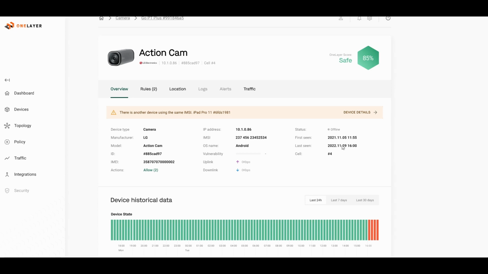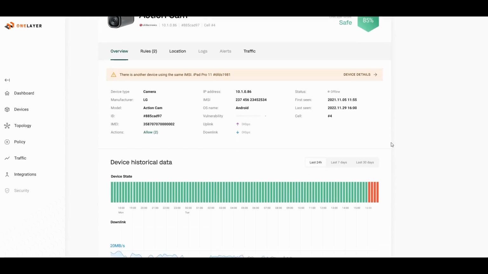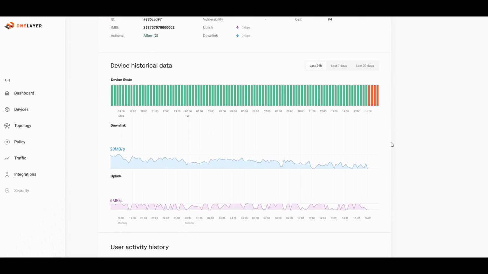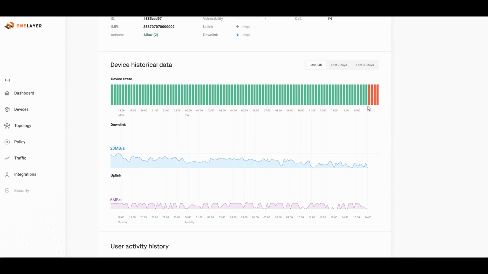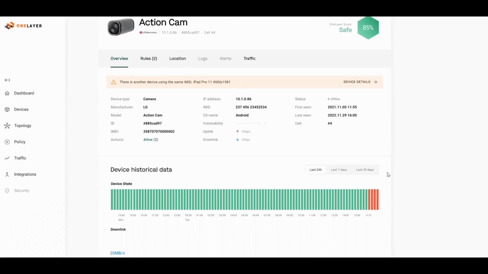Another thing we can notice is that the device is currently offline, and if we take a deeper look at the device historical data, we'll see that starting 4 p.m., the device is no longer in our network, and no data was streamed from that particular device. Now let's go and take a look at the other device, the iPad of utility 2.